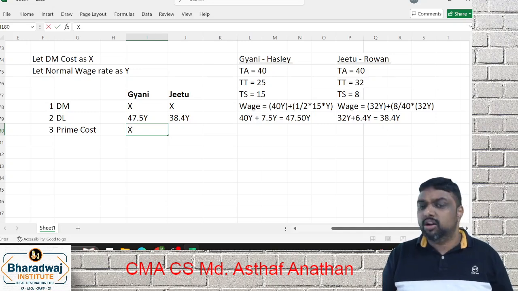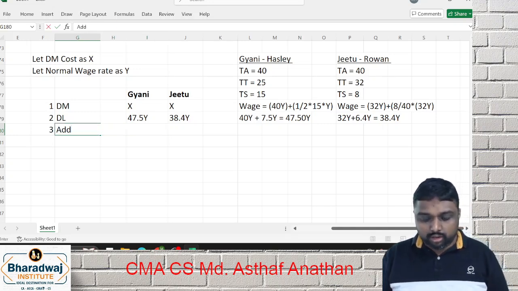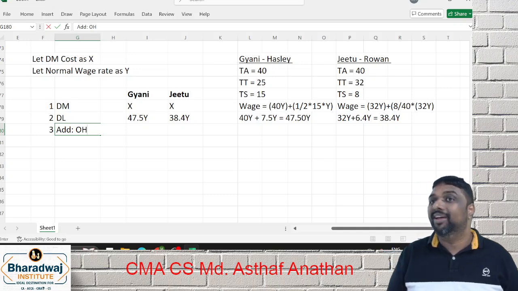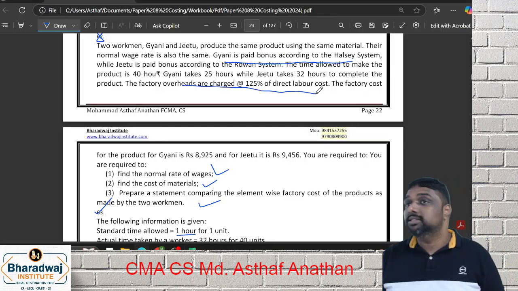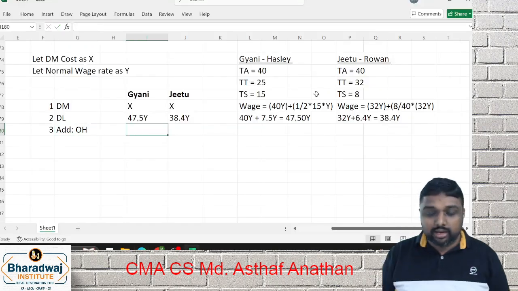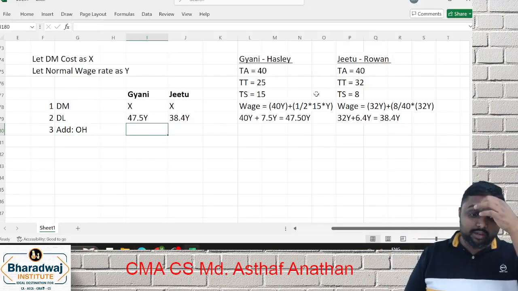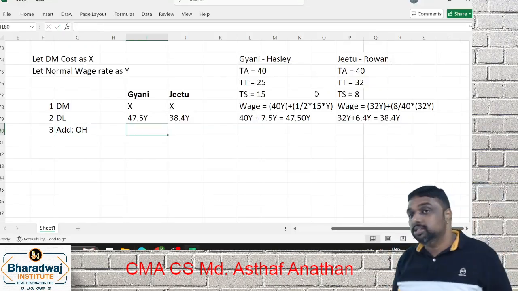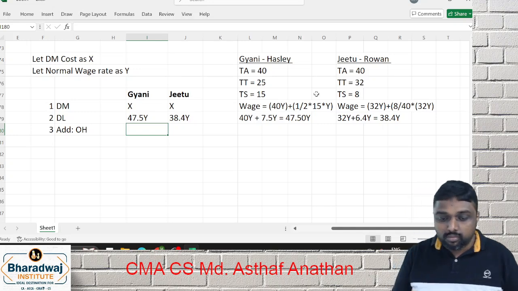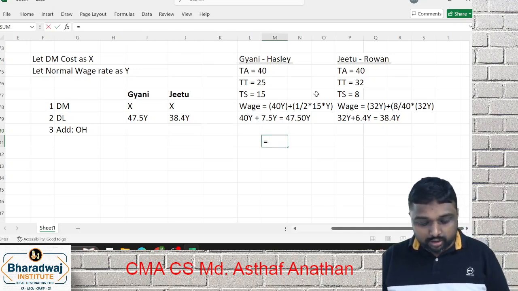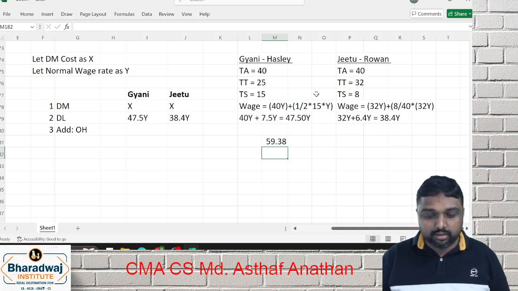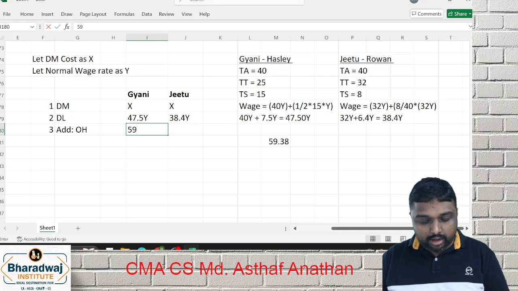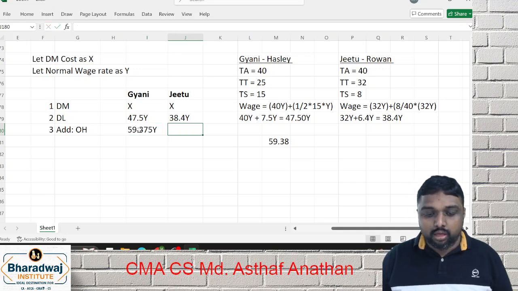X plus. Or you don't want to make separately prime cost. You can go for add over it. Overhead, they said in the question, 125 percentage of labor. So labor is 47.5. So what will be 125 percentage of that? 47.5 into 125 percentage, 59.375y. What about here?